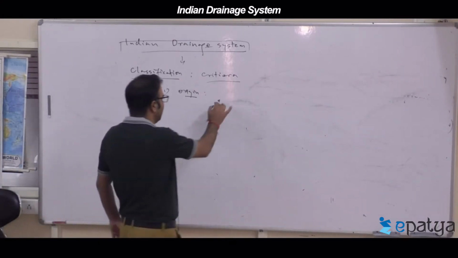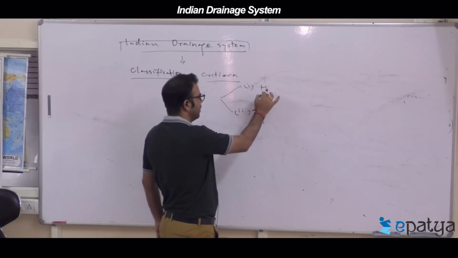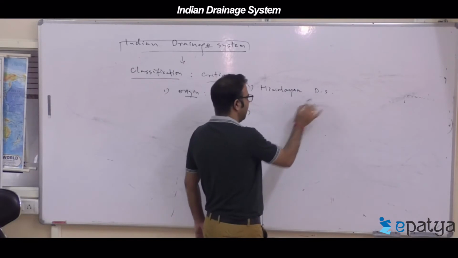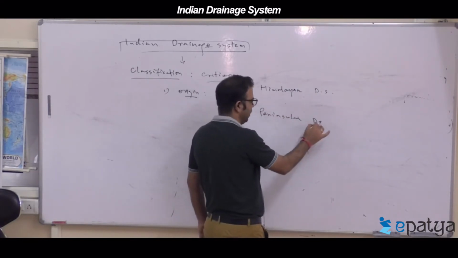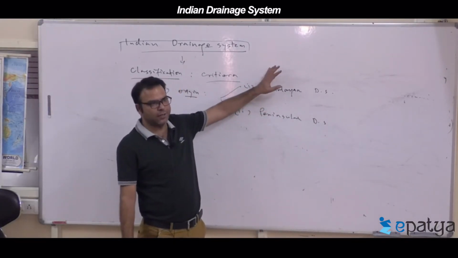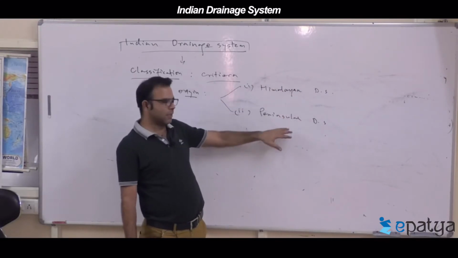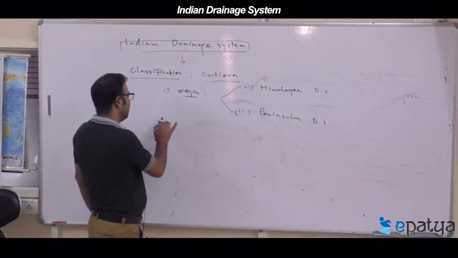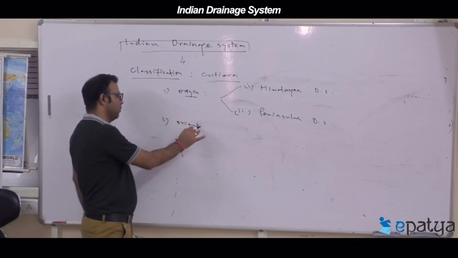On the basis of origin, Indian drainage systems are grouped in two categories. Himalayan drainage system and peninsular drainage system. The rivers originating from the Himalayas are called Himalayan drainage system. It includes the Trans-Himalayas part. Next is any river from the peninsular region, called peninsular drainage system. This is one part.